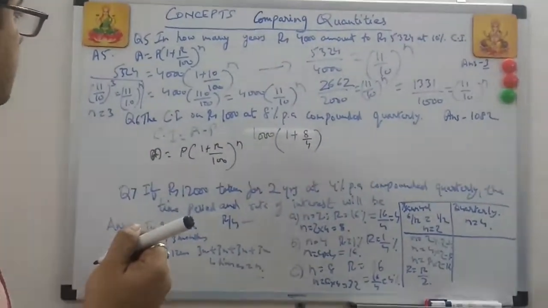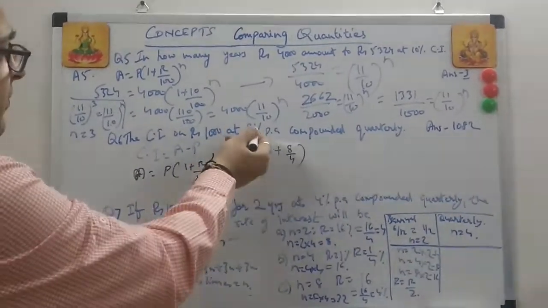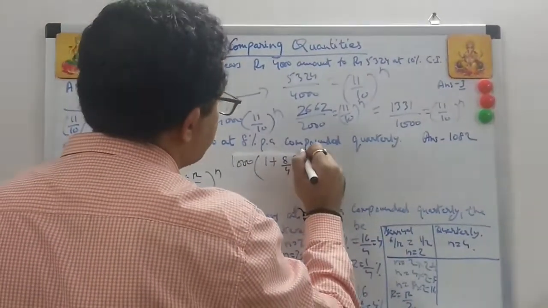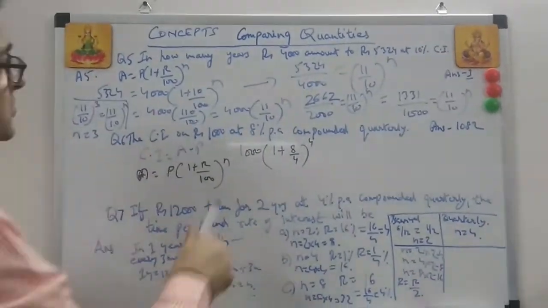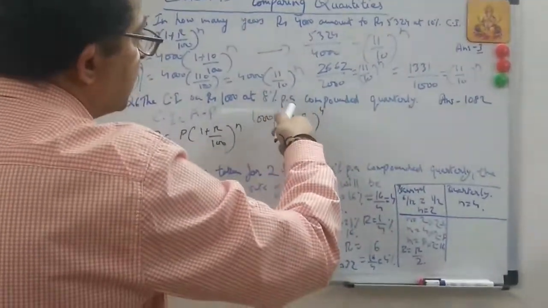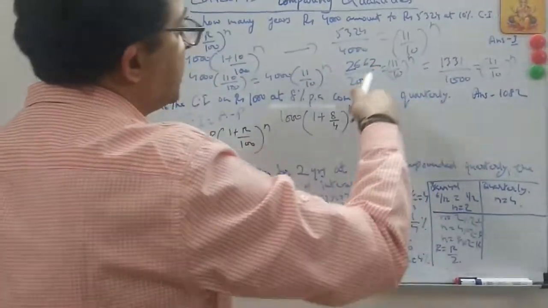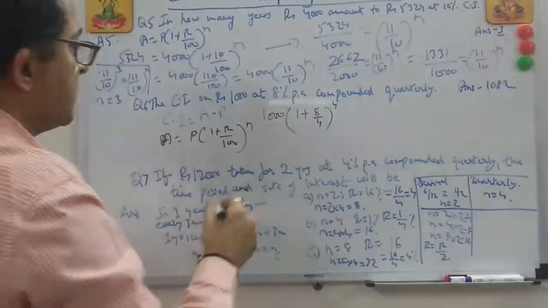What is the n given here? N is given per annum, 1 year. So 4 times, right? N becomes 4. This is the number of times, right? If it was 2 years here, compounded quarterly 8% per annum for 2 years, then n would have been 4 into 2, 8. But then it is 4 only, because it is for 1 year per annum.